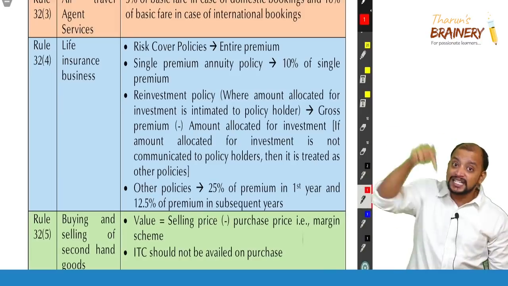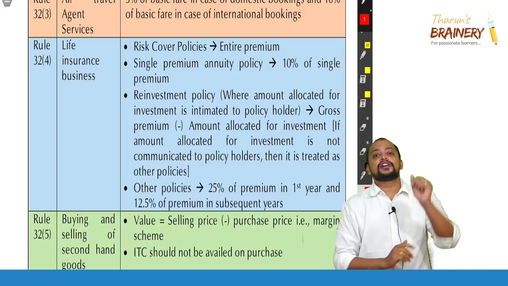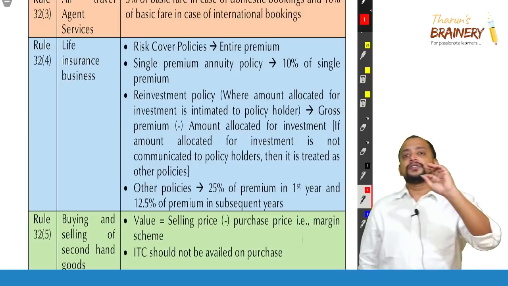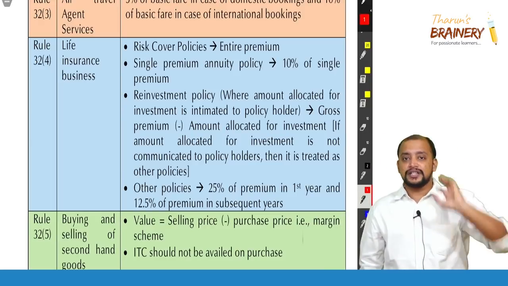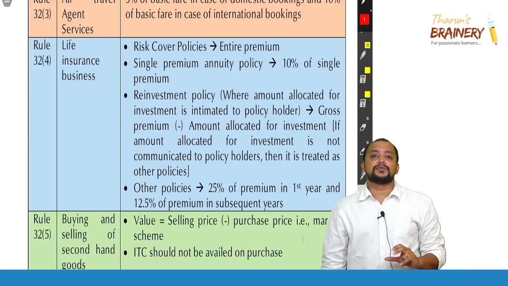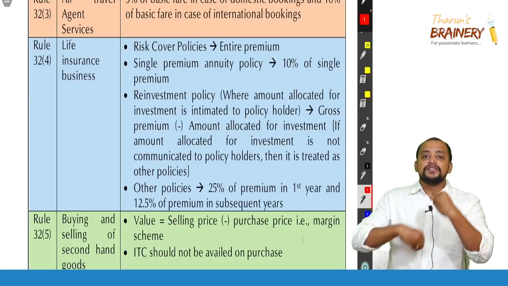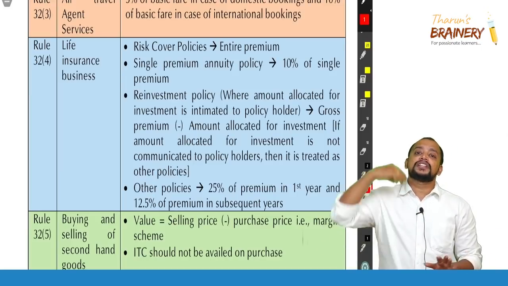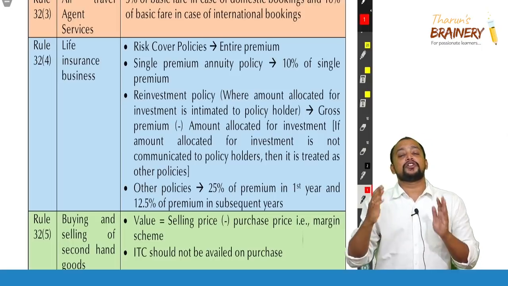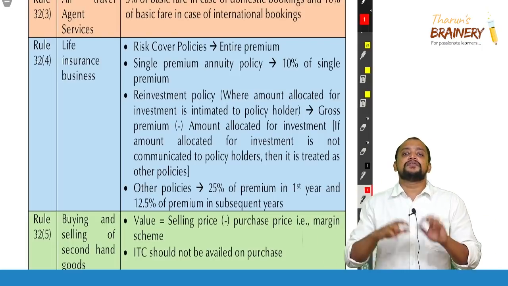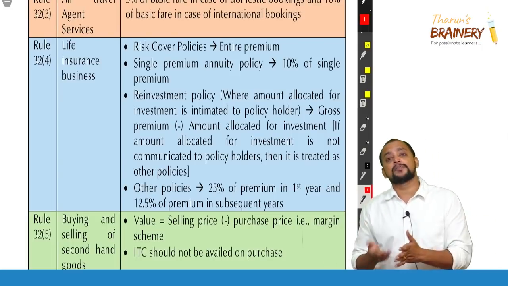Now life insurance business, not life insurance agent. For life insurance business, what we need to do? We need to see whether it is a risk cover policy or not. If it is a risk cover policy, what is a risk cover policy? Term insurance, we pay the premium which does not commensurate with the value of the policy. We pay premium for the life coverage. If nothing happens, we will not get any refund. If anything happens, we will get the amount.